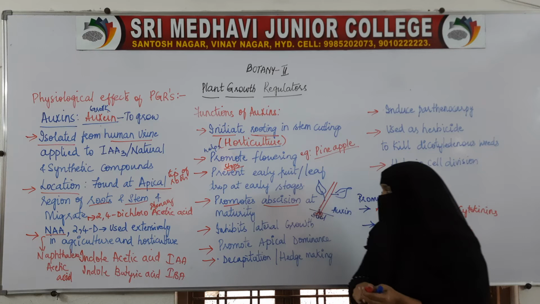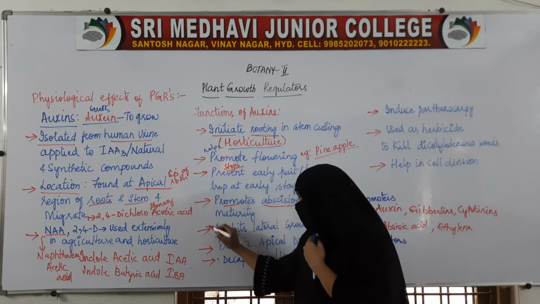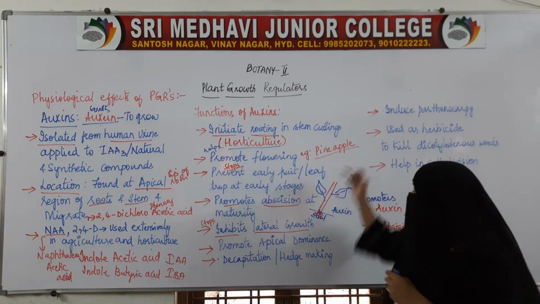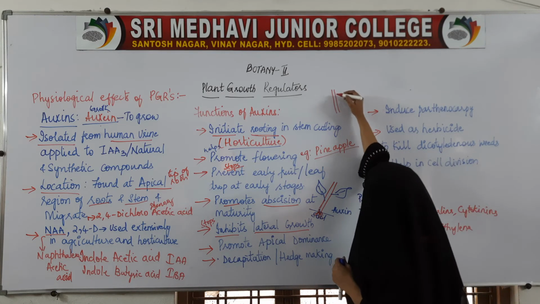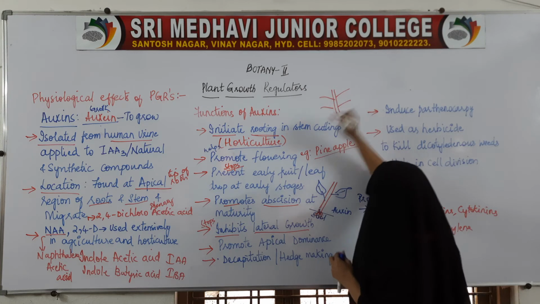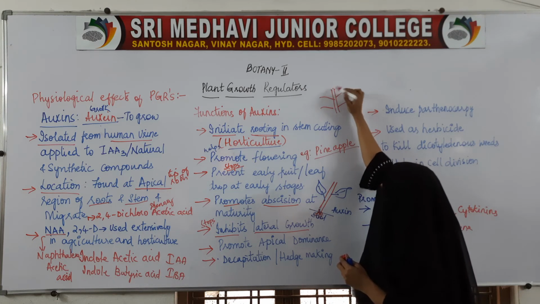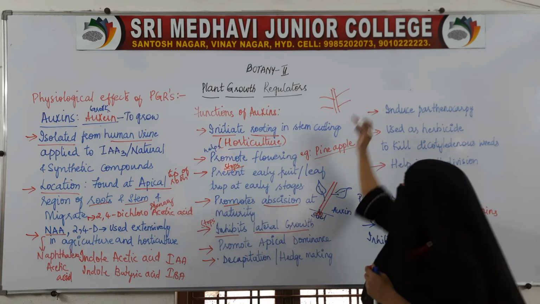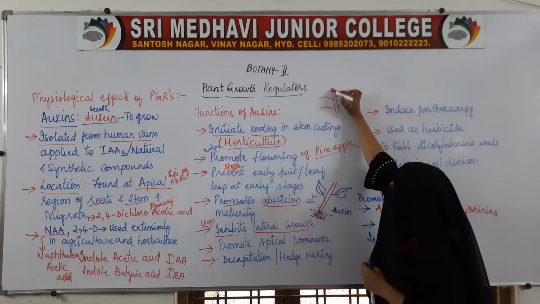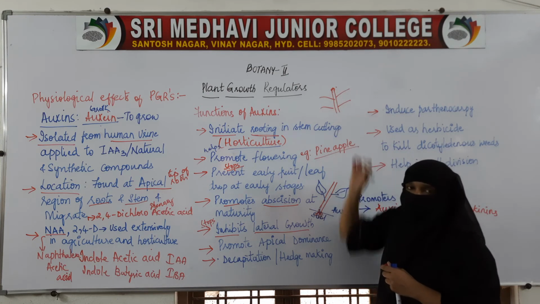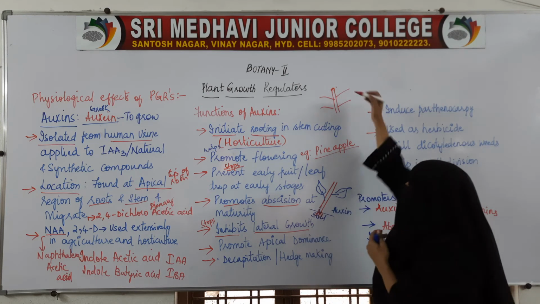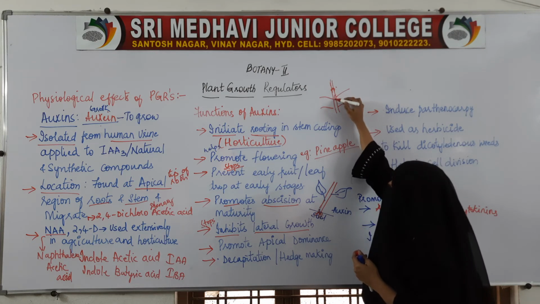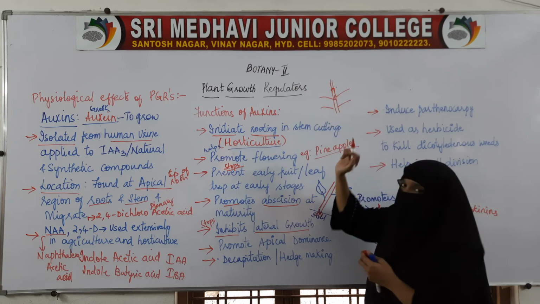The next is that it inhibits. Inhibits means stops. It inhibits lateral growth, for example the side branches. I said auxin is present at the tips of root and stem. For example, this is the stem. Here, at this apical region, we find auxin. So here auxin helps in increasing growth like this, but it will inhibit the sideward growth, the lateral growth.